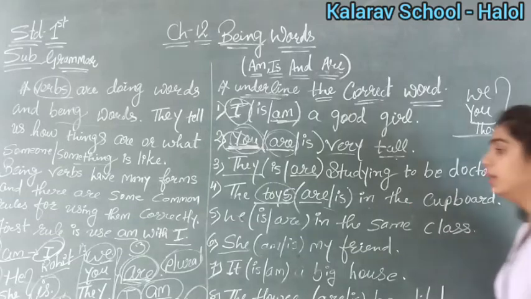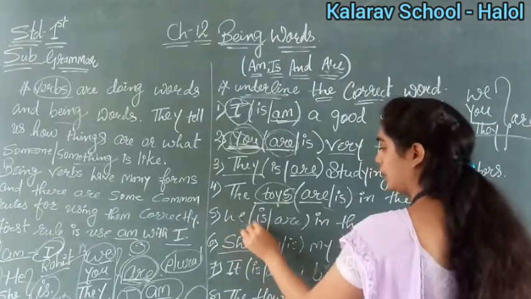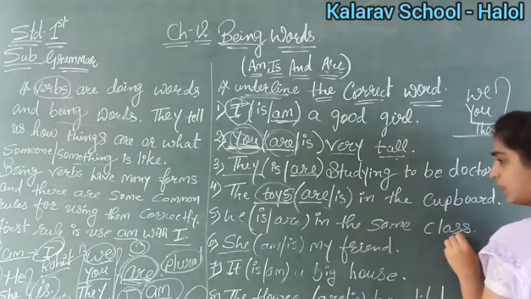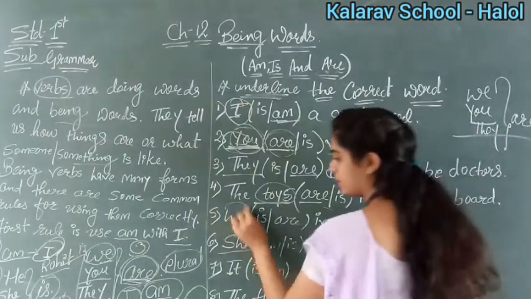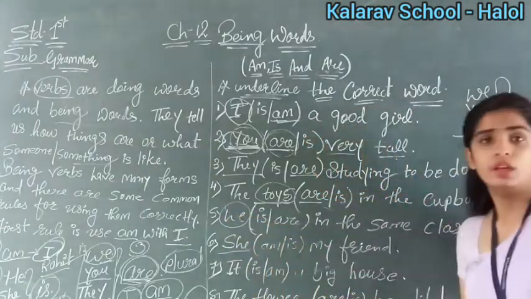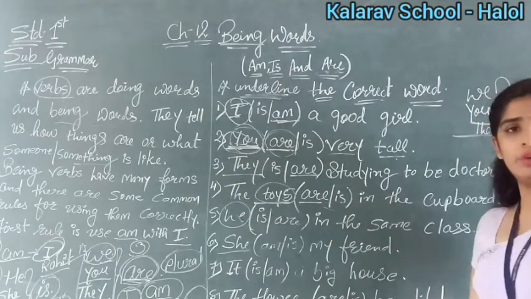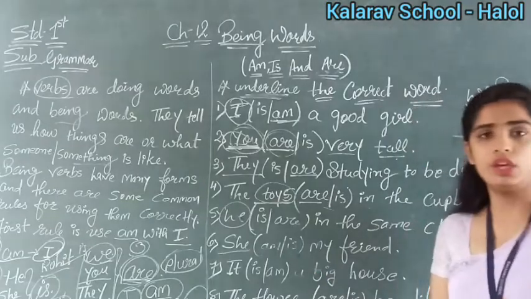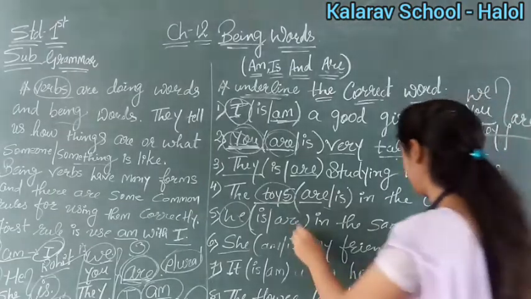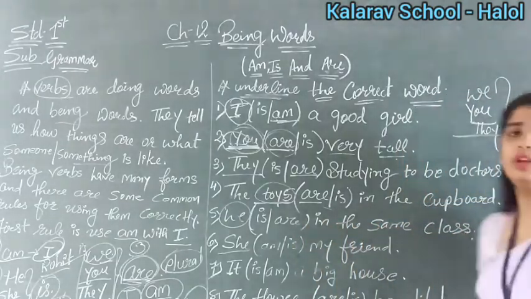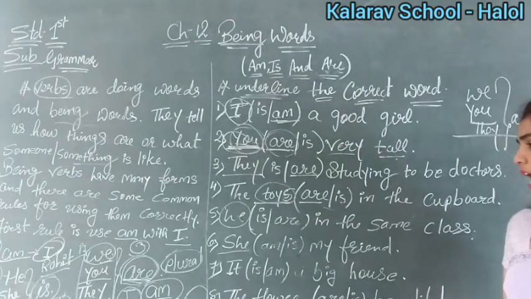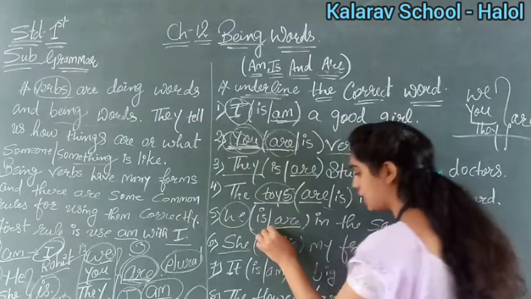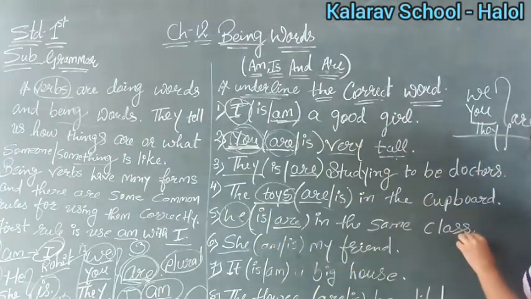Understand, children? Now see fifth number. We in the bracket is or are in the same class. Now what is given? We. Right? We means it is a plural noun, right? We means you and I. Okay. So we are in the same class. You tell your friend that we both are in the same class, right? So we will use are in the same class.